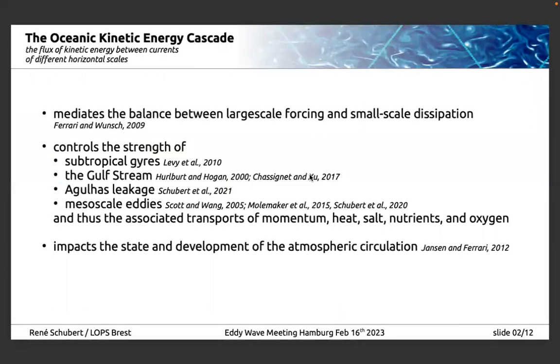Now, the oceanic kinetic energy cascade, which we all know is the flux of kinetic energy between currents of different scales, is at the heart of the climate system, as it mediates, besides the cascade of potential energy, the balance between the large-scale forcing by the atmospheric winds and the small-scale dissipation to heat.